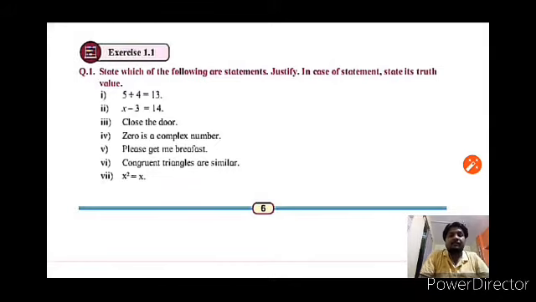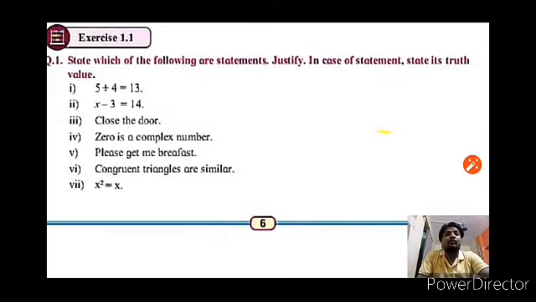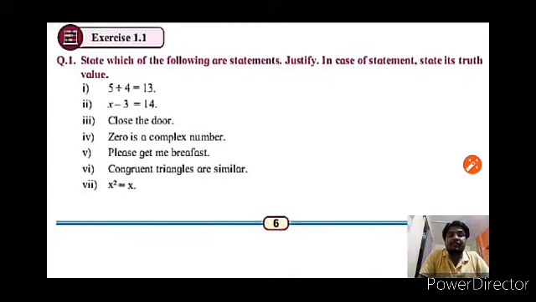Second one, x minus 3 equal to 14. Is it a statement? No. Why? Because it is an open sentence. Its value depends on x. Therefore, it is not a statement, and we cannot say its truth value. Third one is close the door. It is a command. Therefore, it is an imperative sentence, not a statement. We cannot say its truth value.